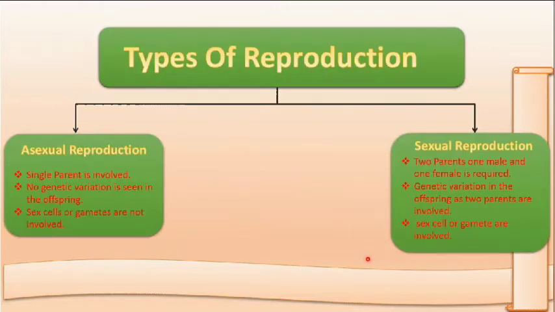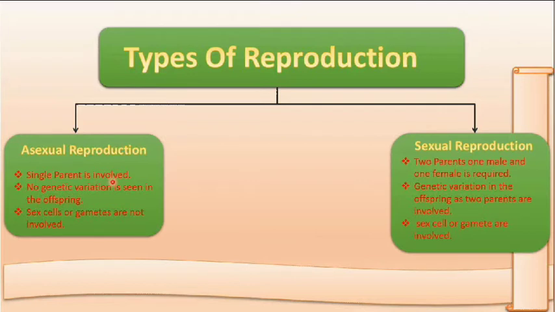Now, types of reproduction. There are two types of reproduction: asexual reproduction and sexual reproduction. Firstly, asexual reproduction. How can we differentiate between asexual and sexual reproduction? Asexual reproduction involves a single parent.